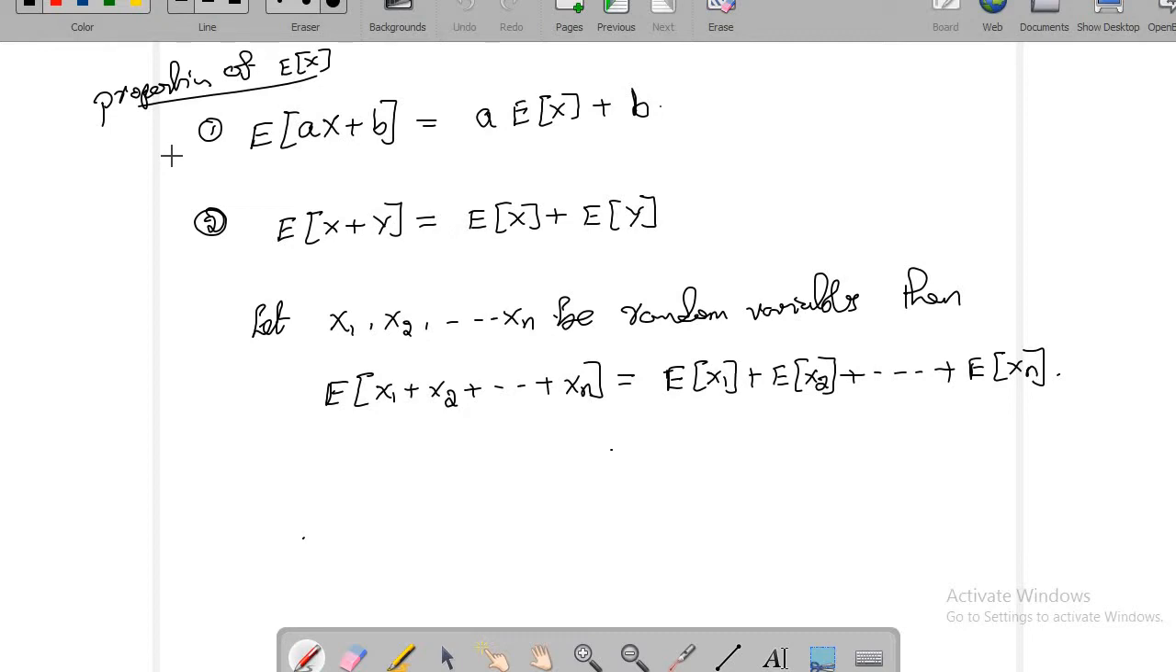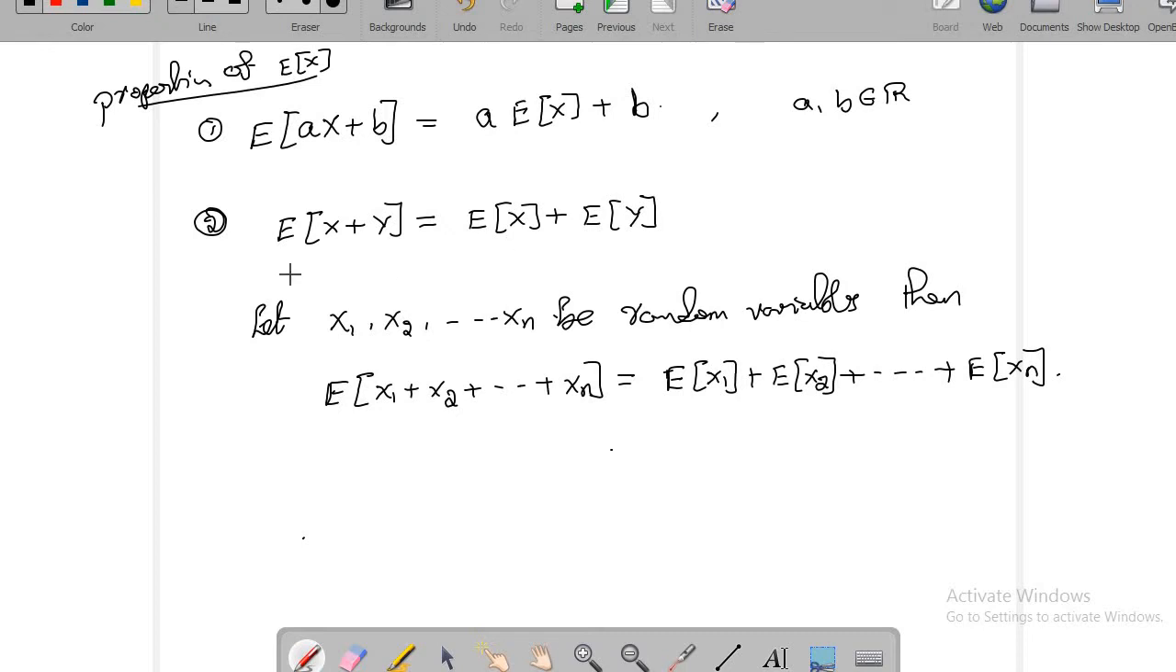So if you look at expected value of ax plus b, where x is a random variable, a and b are arbitrary constants. So where here a comma b, these are arbitrary constants. Let me say that they belong to real numbers. So then expected value of ax plus b equal to a into expected value of x plus b.